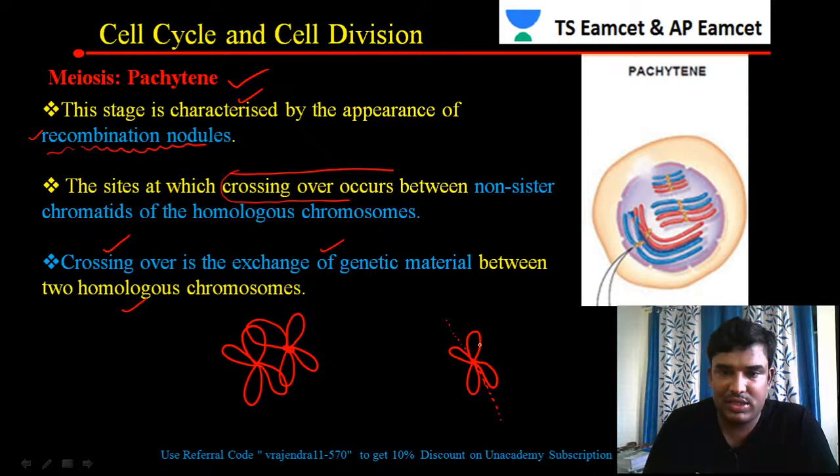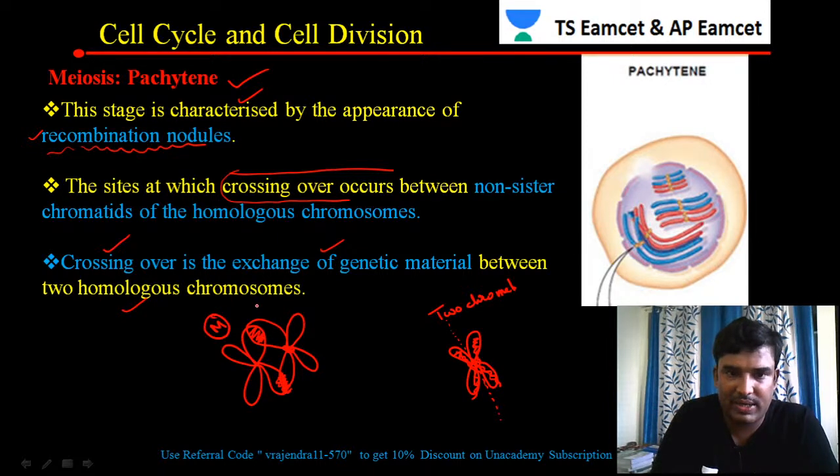Okay. Now this is one chromatid, this is one chromatid, it is having this DNA. So two chromatids. This chromosome is having how many chromatids? It is having two chromatids. So this is one chromatid and this is the other chromatid. Now what happens is crossing over, exchange of genetic material. The exchange of the genetic material is taking place between the two homologous chromosomes. This chromosome is from the mother and this chromosome is from the father.